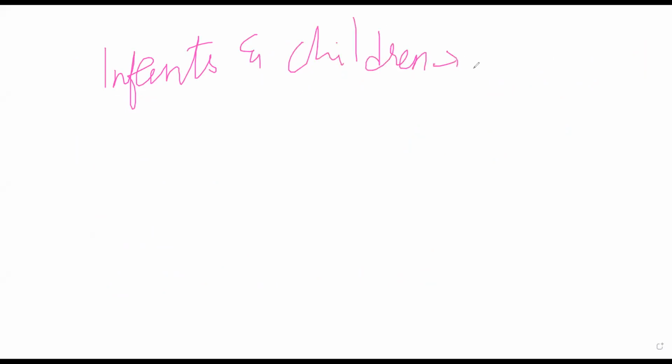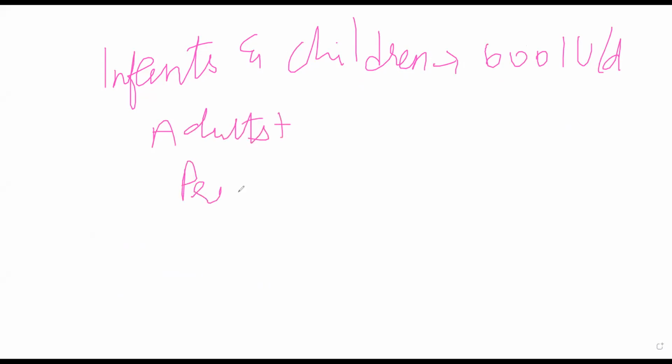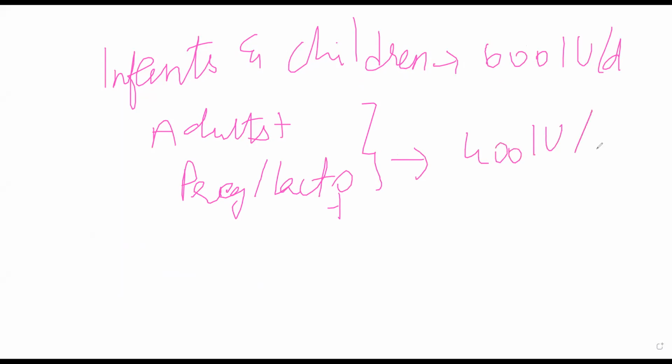So for example, in infants and children, the requirement for vitamin D is about 600 IU per day. Whereas in adults, men and women, plus pregnant or lactating women, this is about 400 IU per day. So as you can see, children require quite a lot. Okay.